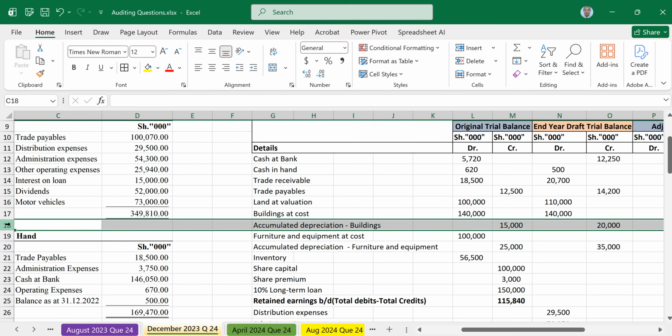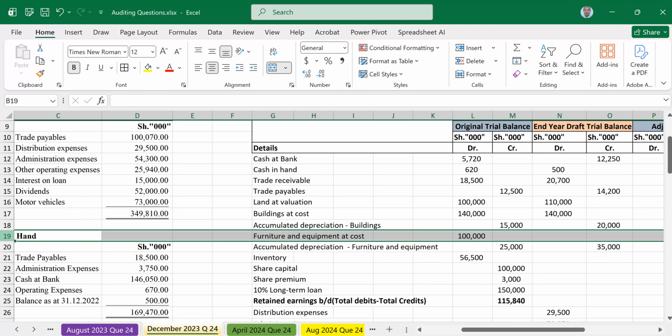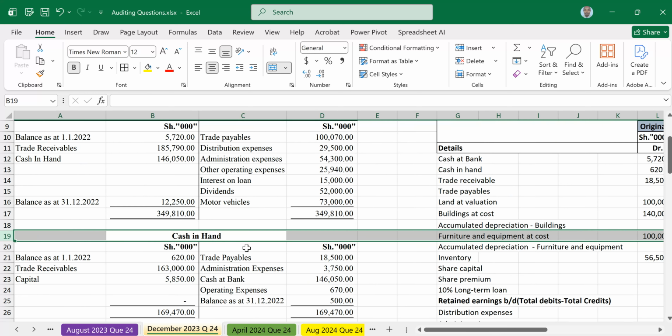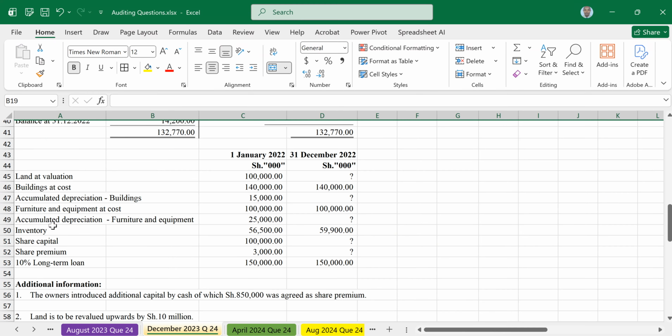Accumulated depreciation, furniture and equipment. What will be the balance for furniture and equipment? Was it affected? No, so furniture and equipment remains as it is.